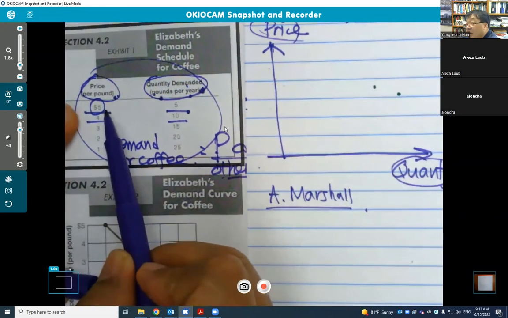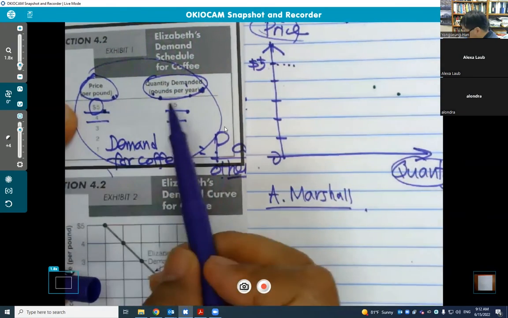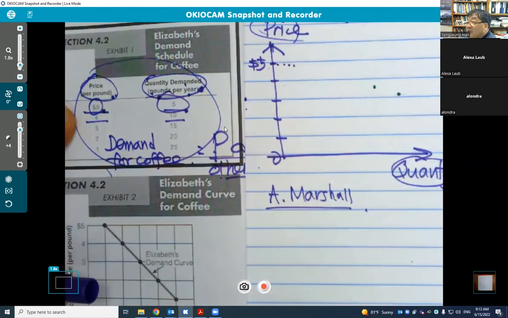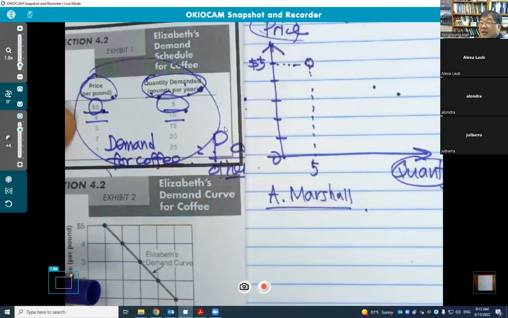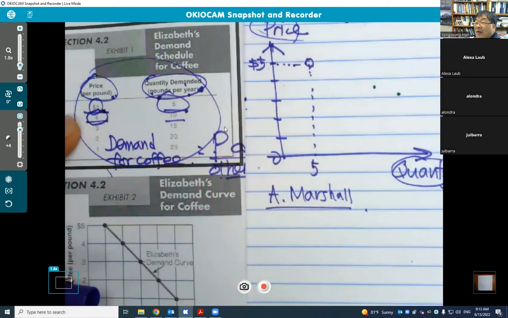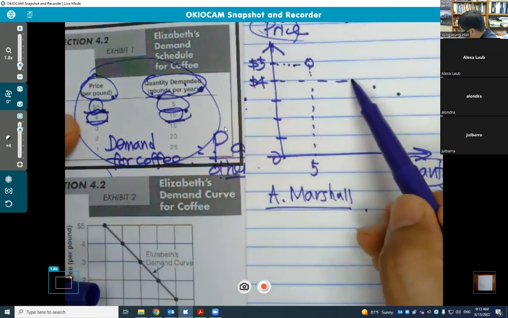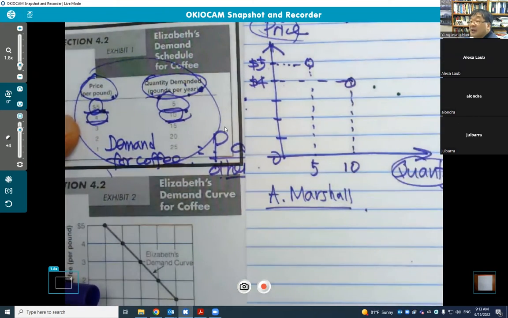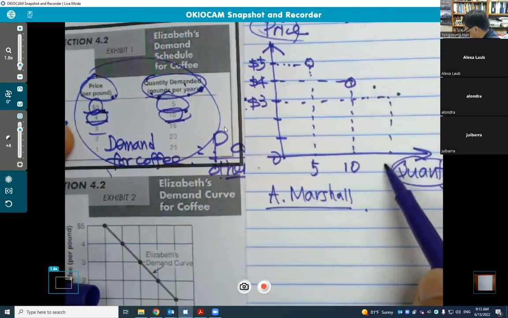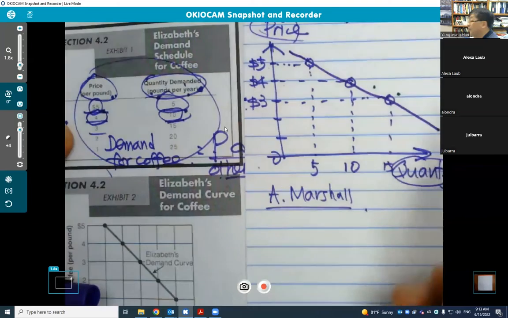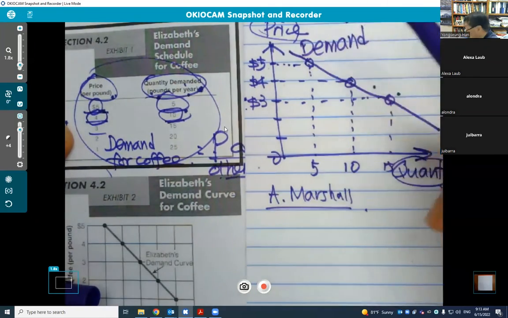Then now look at here. If the price is 5, so $1, $2, $3, $4, $5. If the price is 5, how much coffee do we want to buy? 5 pounds of coffee. So let's say this is 5, right here, 5 pounds. If the coffee is $4, then we want to buy 10 pounds of coffee. So right here, 10. If the price is $3 per pound, then we want to buy how much? 15. And so if we connect this, the line is called what? Demand curve. This demand curve shows demand for coffee.